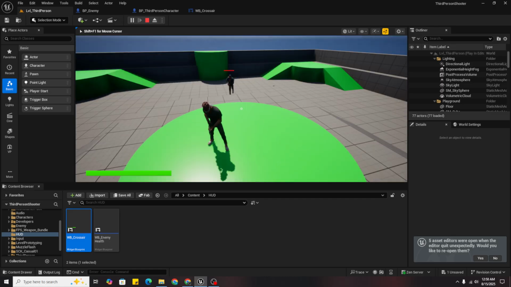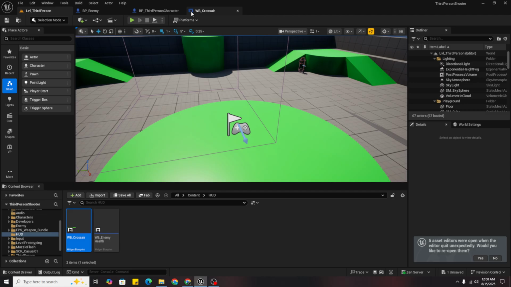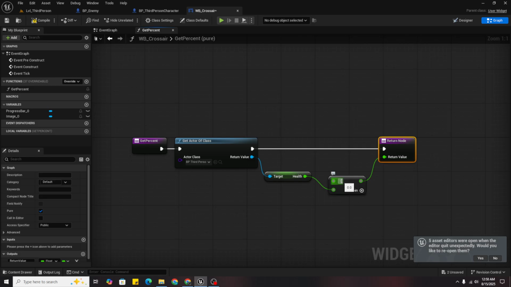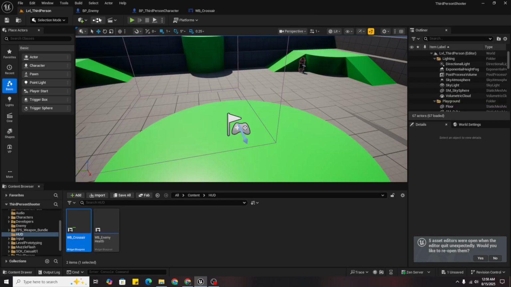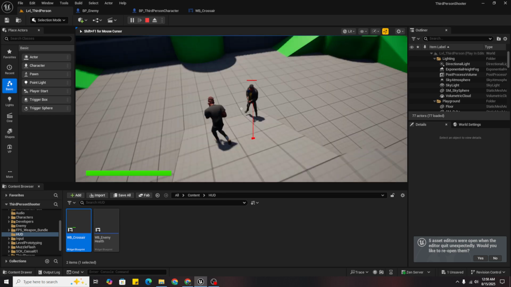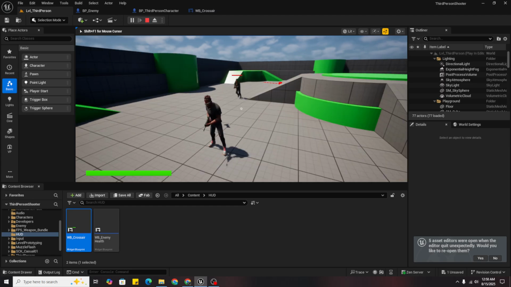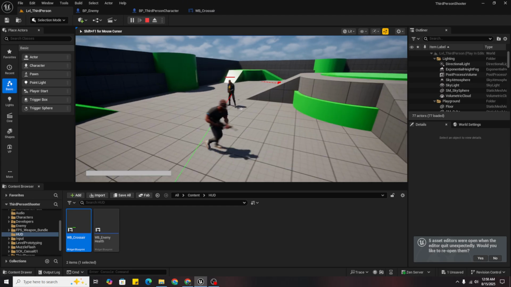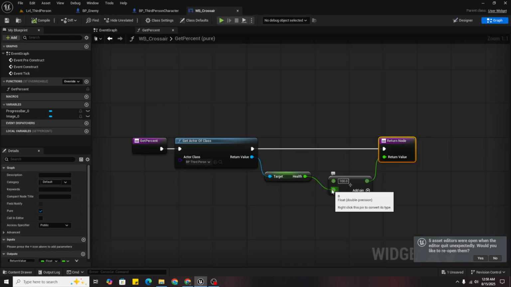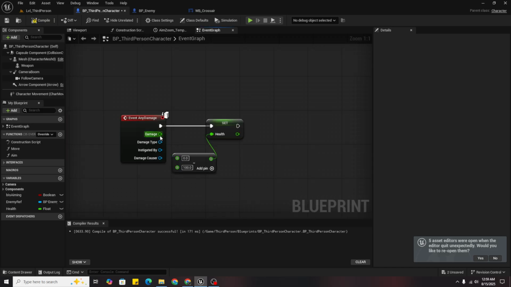So now, oh, there's a problem. It should be like this. Now, oh, I see. Just keep it here, divide by 100, and in our third person character we will subtract like this.